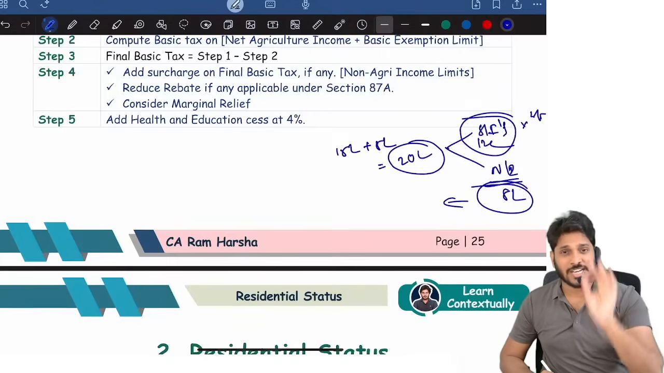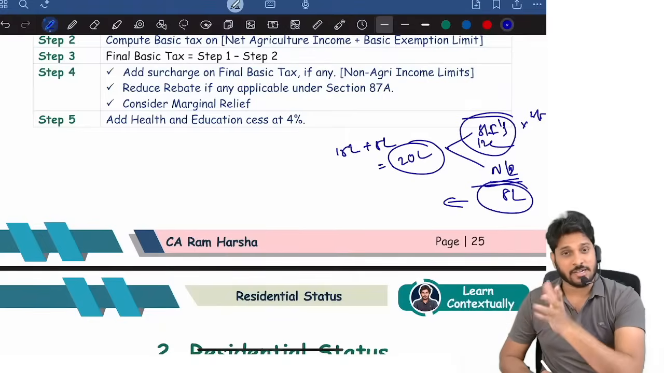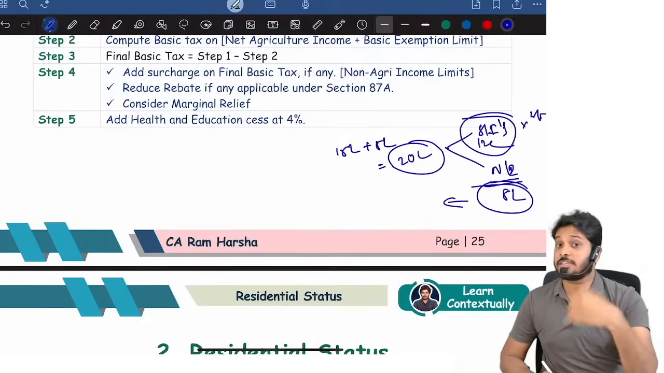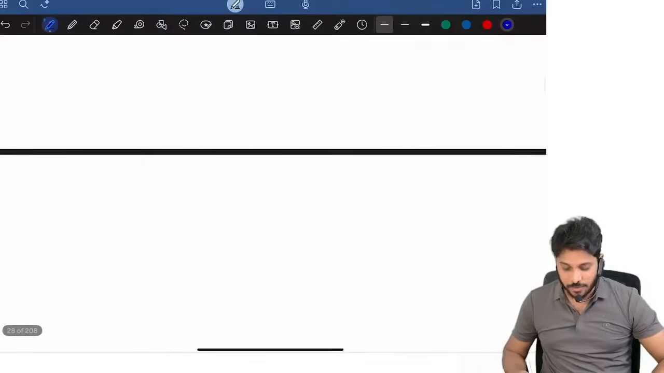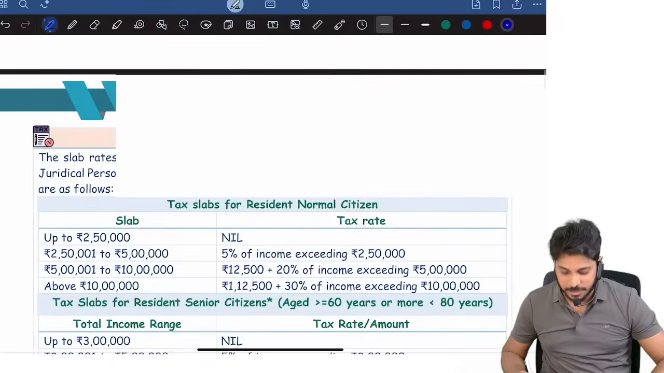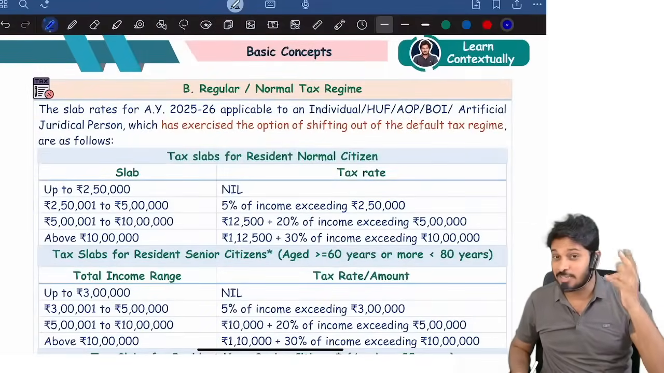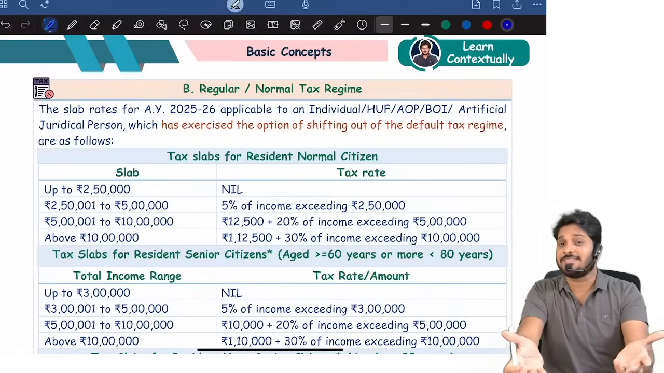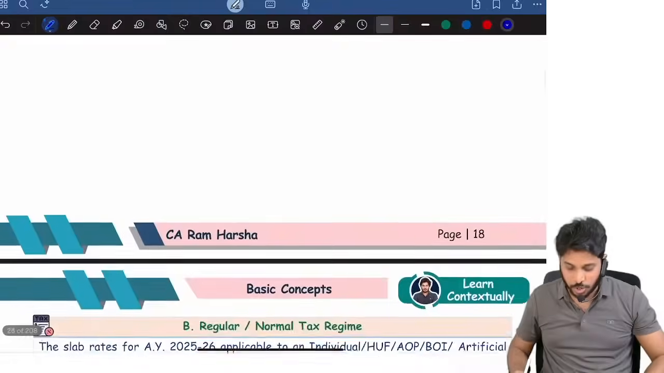And the tax rates are: up to 3 lakhs, 0; 3 to 7, 5%; 7 to 10, 10%; 10 to 12, 15%; 12 to 15, 20%; beyond 15 lakh, straight away 30%. There is no 25% slab rate in this regime. For the May 26 exam, Finance Act 2025, the 25% slab rate has also been brought in. Anyhow, for the Jan 26 attempt and September 25 attempt, this particular slab rate does not apply, don't worry.